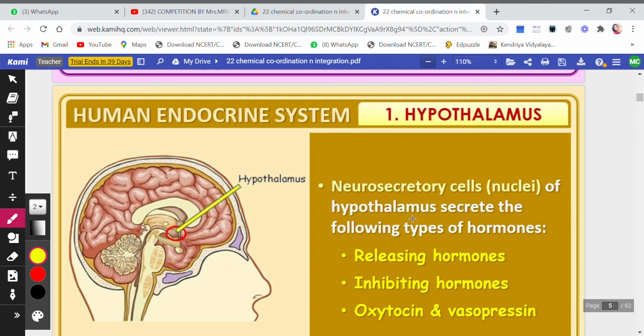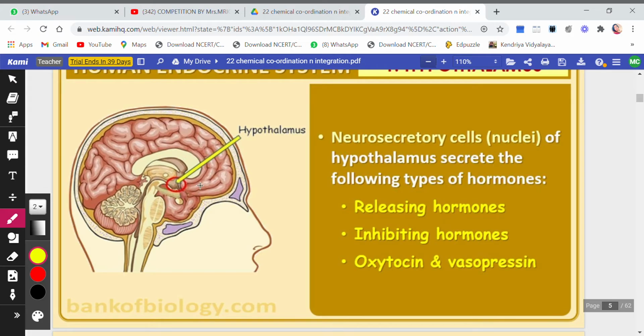Now we will be studying each of the glands one by one. So the first gland that we will start is the hypothalamus. Hypothalamus, as you see here in the figure, is present in the forebrain. You can say the beginning of the brain or the first part of the brain. Neurosecretory cells. Now neuro means the cells which are under the influence of the neural system. Secretory, why? Because they secrete a secretion called hormones. So neurosecretory cells, nuclei of the hypothalamus, secrete the following type of hormones.